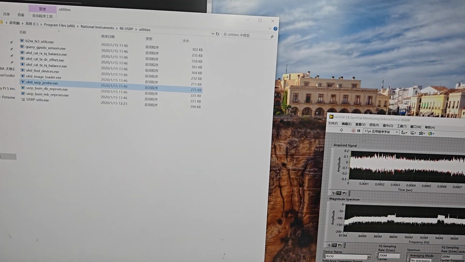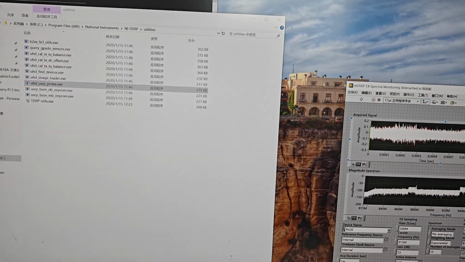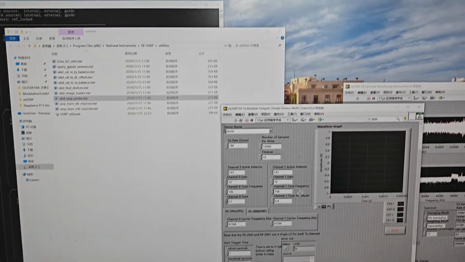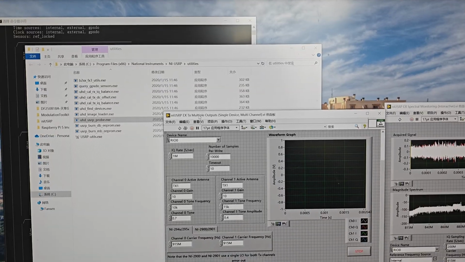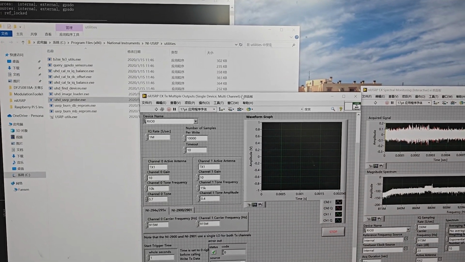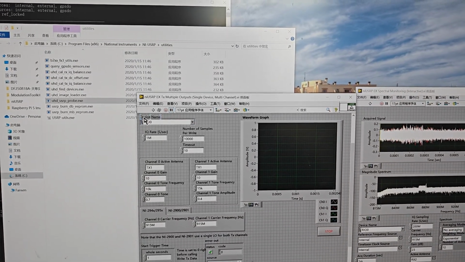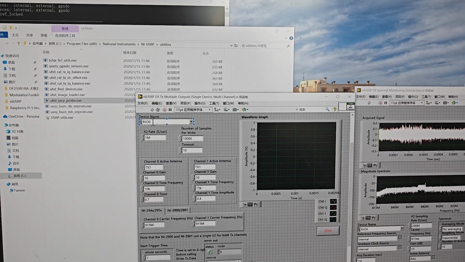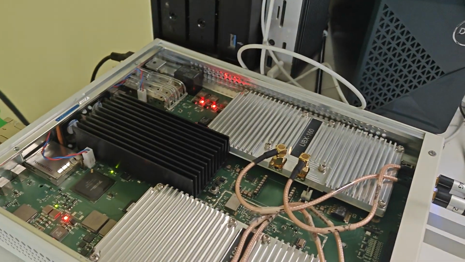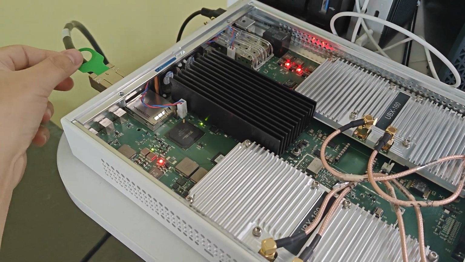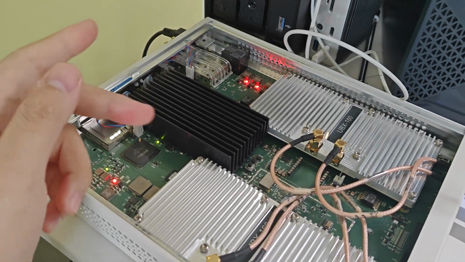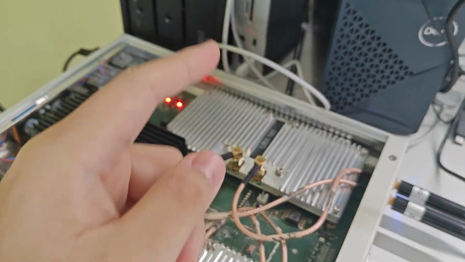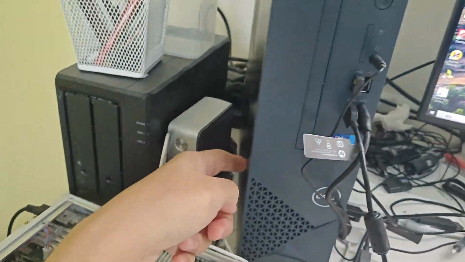I use the NI LabVIEW. I open the NI LabVIEW. This is a multiple output single device multi-channel example, and the device name is RIO0 because our interface is a PCIe cable and we use a PCIe card. The PCIe card is in my computer.